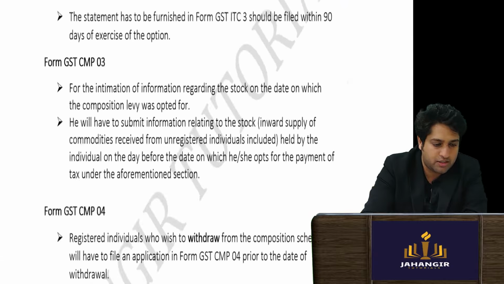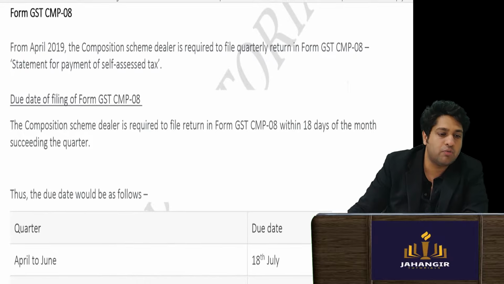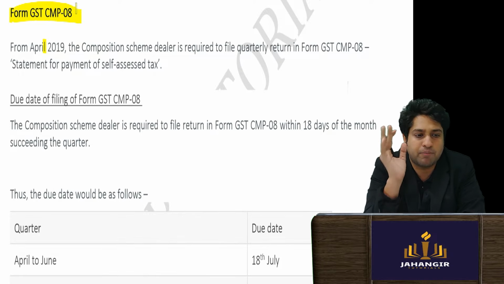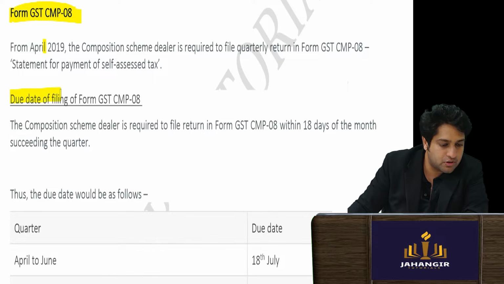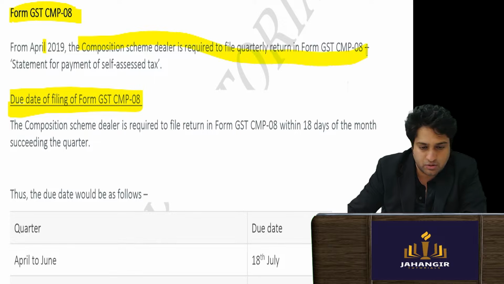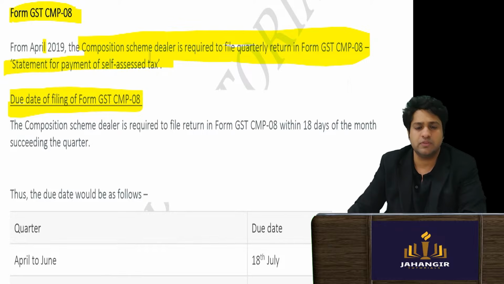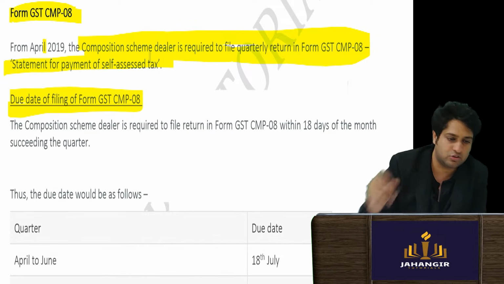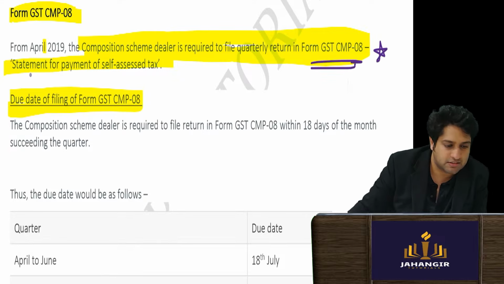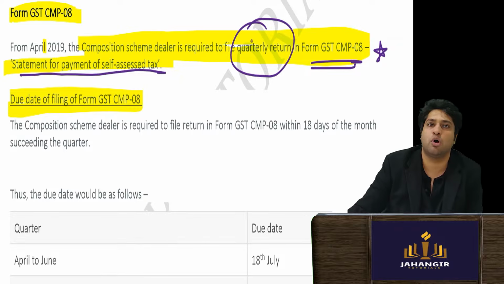And most important is your CMP 08. Mark it as important. So now when you have to pay the tax, it is the composition scheme challan. So a composition dealer is required to file quarterly, in GST CMP 08. This is an important form that you have to remember. In this, he makes the payment. It is a statement of payment of self-assessed tax, and he makes the payment on a quarterly basis.